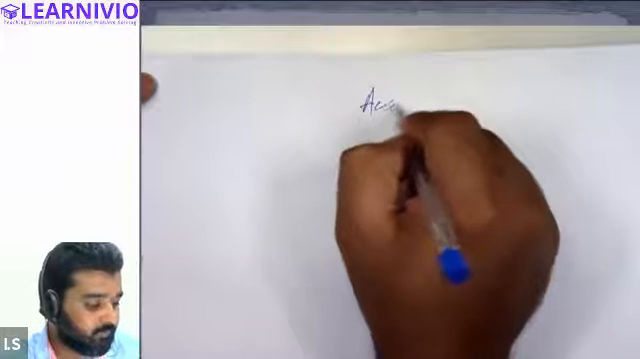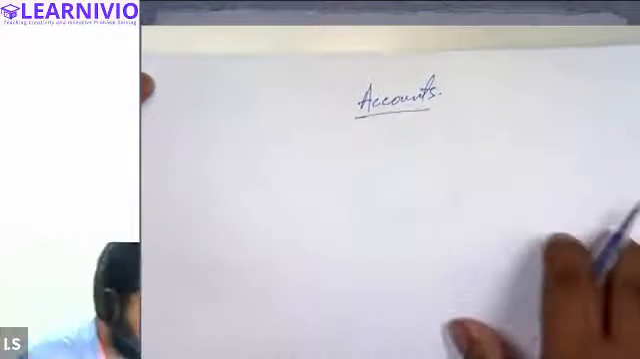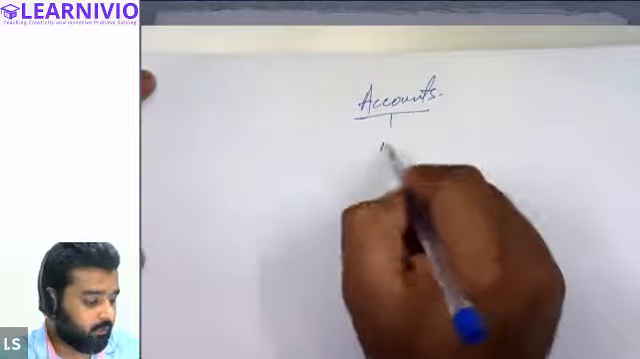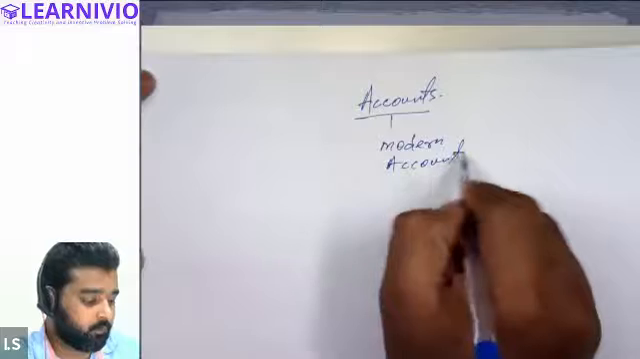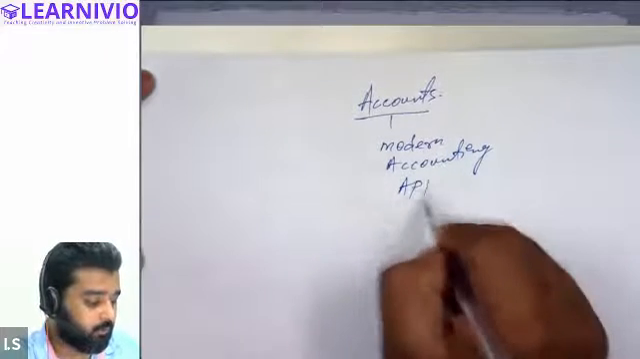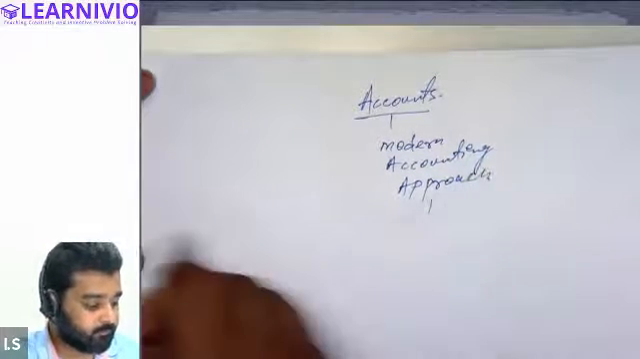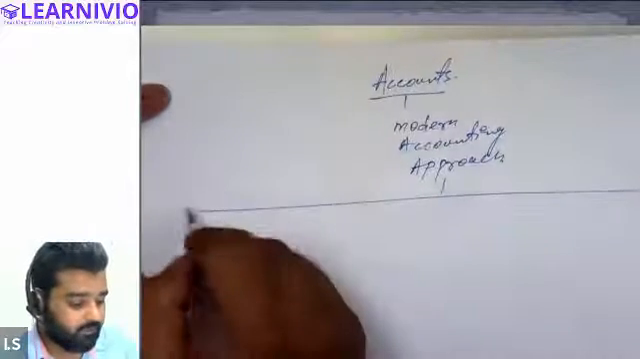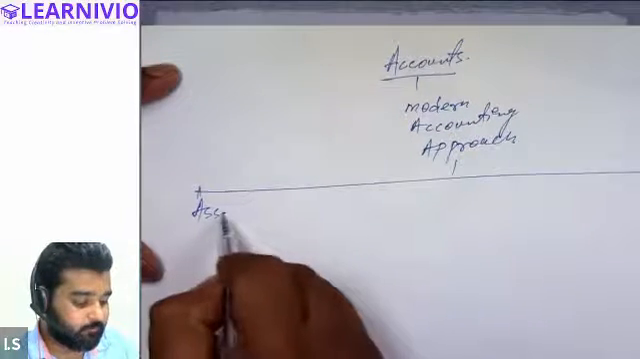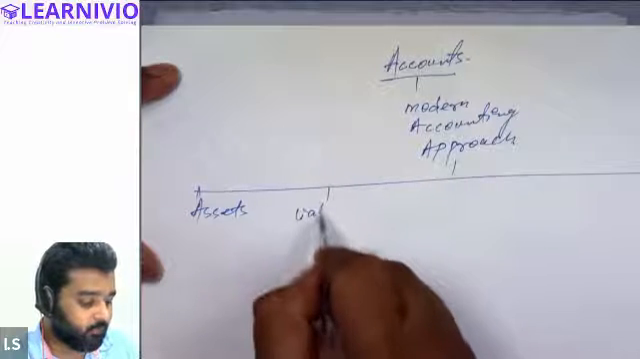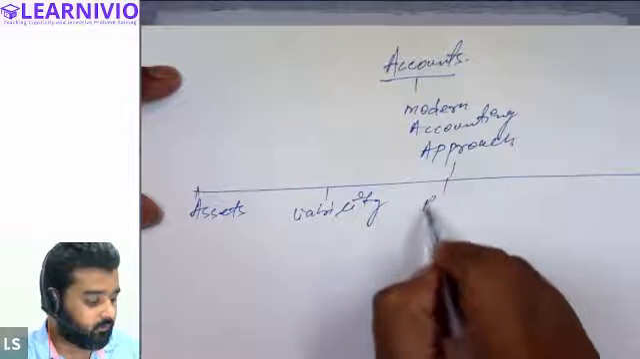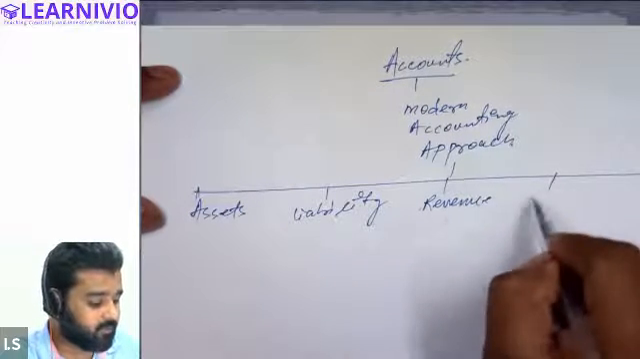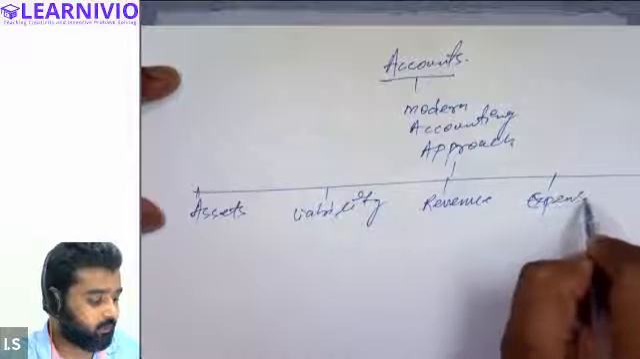So we are done with the meaning of accounts. Accounts according to the modern accounting approach can be of 5 types. It can be an asset account or a liability account. Then there can be a revenue account, an expense account, all right, and there is a capital account.